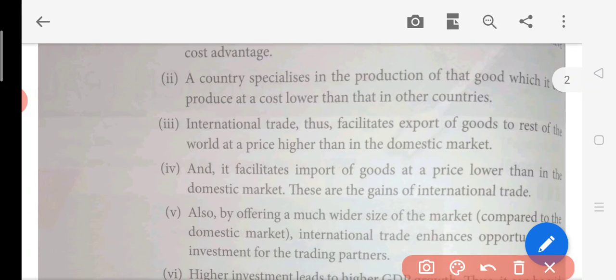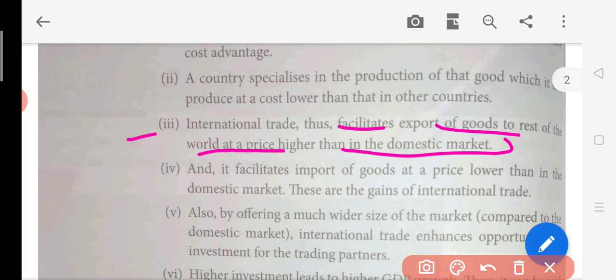Now the third point is that international trade facilitates export of goods to the rest of the world at a price higher than the domestic market. Suppose India is exporting rice. The price which India is going to charge will be higher in comparison to what they are charging in India, so they will be earning more foreign exchange. This is how the trade goes on. And it facilitates imports of goods at a price lower than the domestic market. These are the gains of international trade.